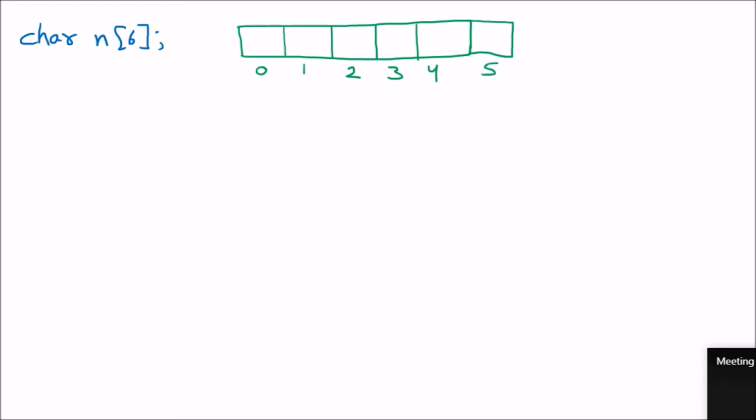And we know that these are the maximum elements. 6 can be the maximum elements starting from index 0 to 5. So let us suppose I want to store there, that is hello. So every character will be inside the single quote, that is the representation of the character. But we must know a very important thing that inside the character array we can even have hello, as we have taken the example. We can even have well done.